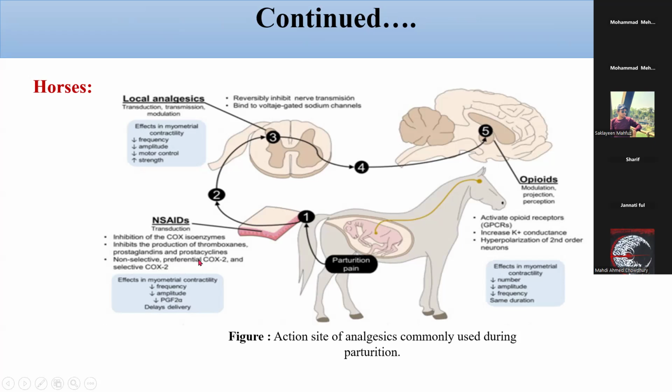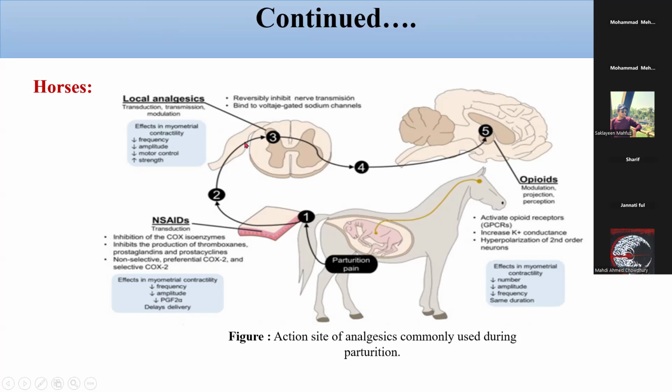Third step, pain signal travels through the spinal cord, and the pain signal moves from the body into the spinal cord, heading towards the brain. And fourth stage, local anesthetics work here.